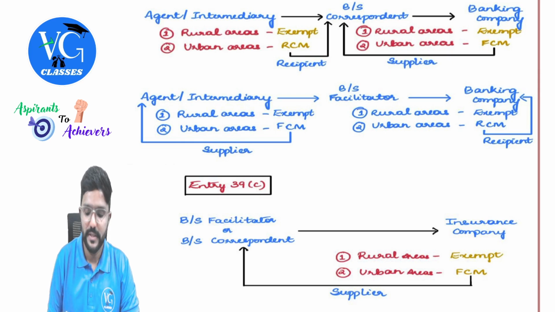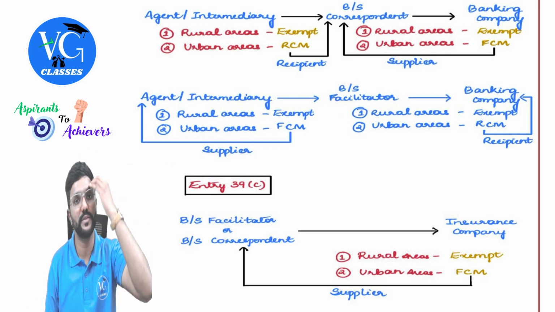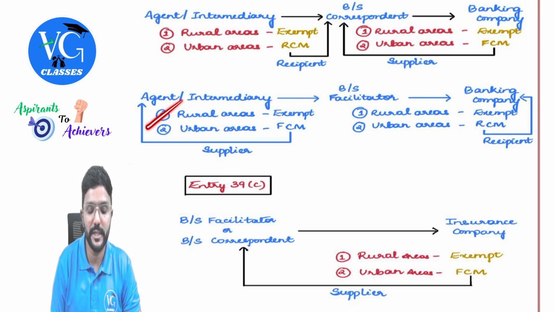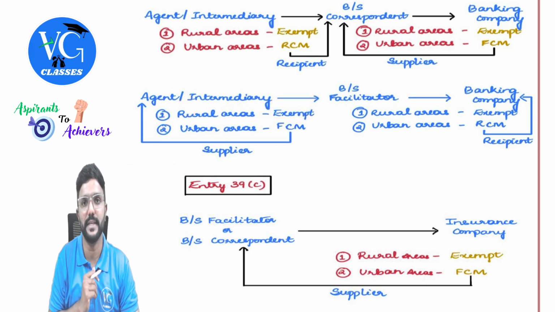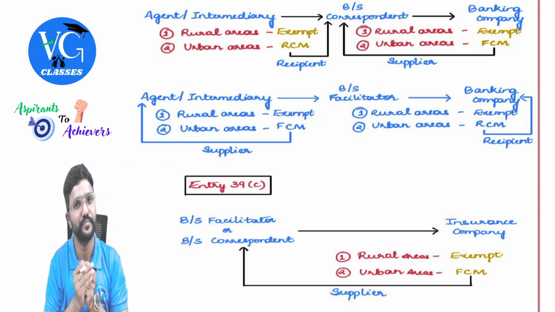Okay. Next, sir, what if this guy has appointed one agent for him? He is not working directly. So he has appointed one agent for him. Okay. In that case, if it is with respect to rural area branch, exempt. If it is with respect to urban area branch, not covered in RCM, not exempt also. That means it is taxable under FCM, guys.